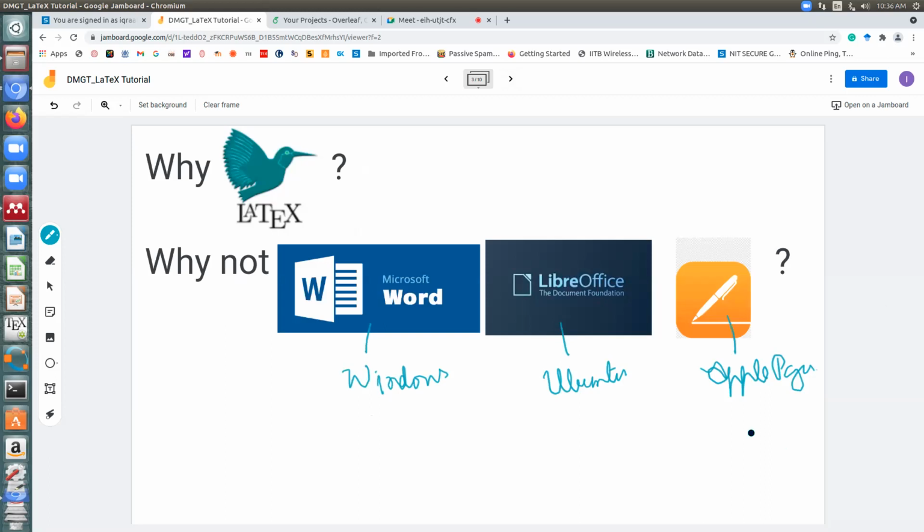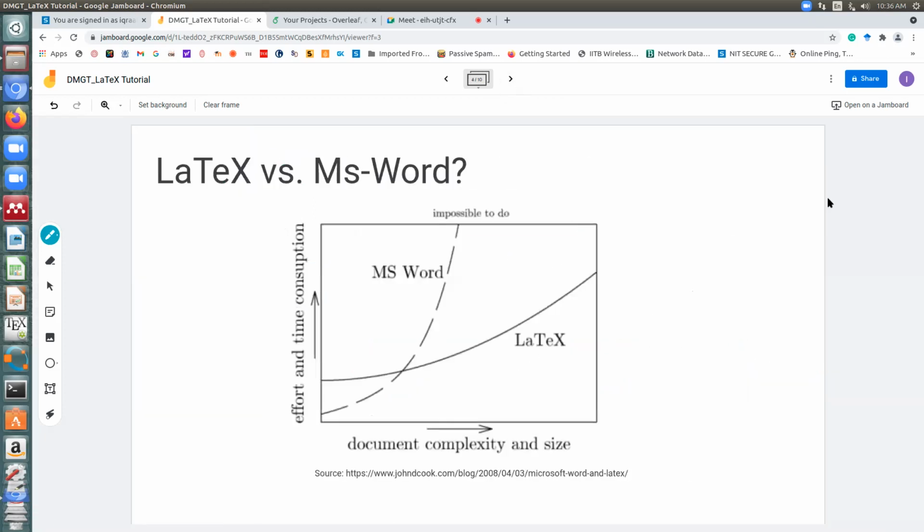Right, so I think that should be your question in your mind currently, and this graph should summarize it for you. Okay, so this was a study done by Johns Hopkins University, wherein the performance of MS Word and LaTeX was compared. If you look at the x-axis, it is the document complexity and size, and this is the effort and time consumption.